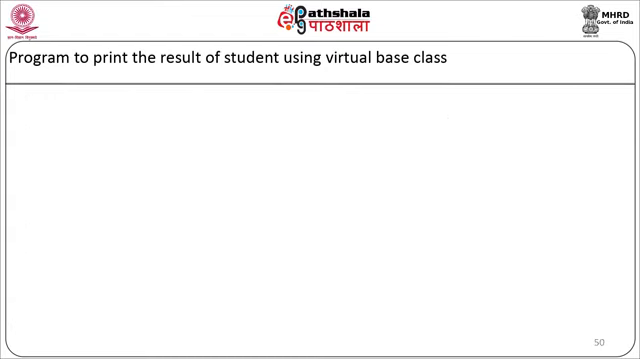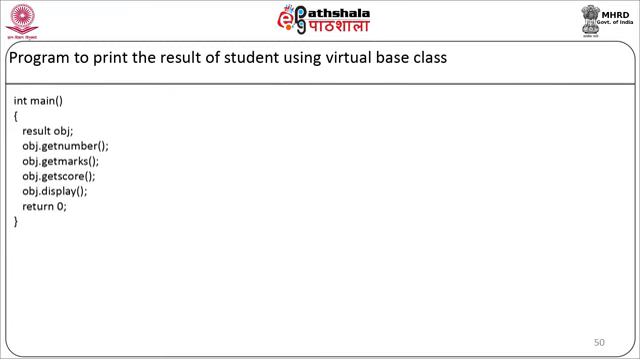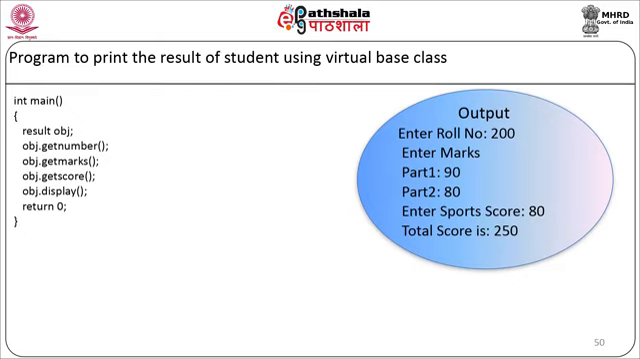We will start with our main function. We are going to declare the object of result class, result obj. We will call the member functions obj.getNumber, obj.getMarks, obj.getScore, and obj.display, and return 0. Our main program will end here. When the above code is compiled and executed, it will produce the result: enter roll number. Suppose the value entered is 200, enter marks part 1 90, part 2 80, enter the sports score 80, then it will display the message: total score is 250.